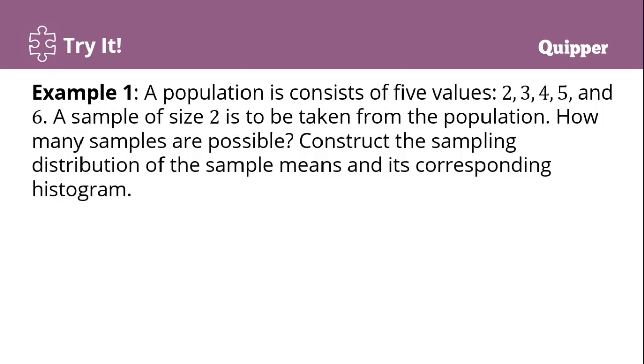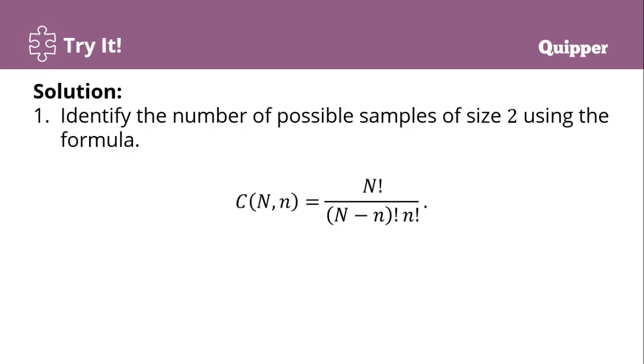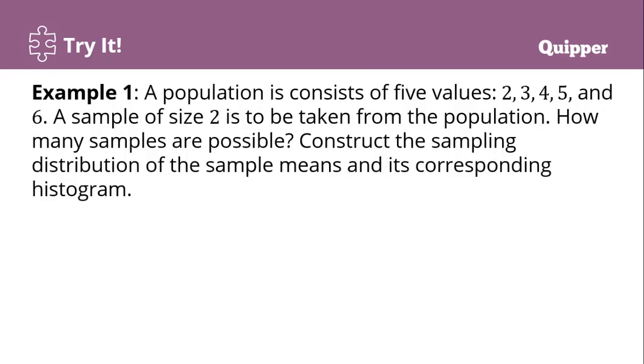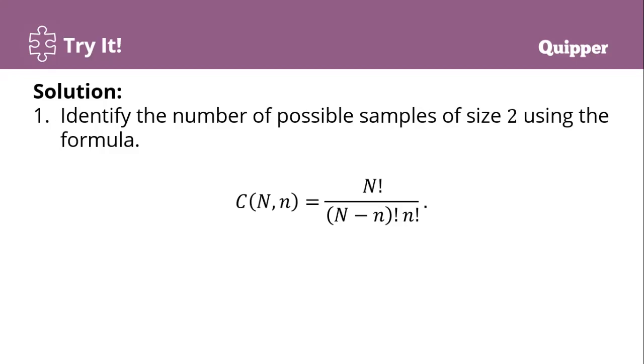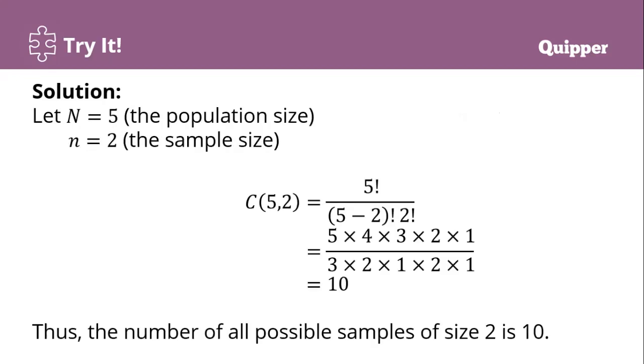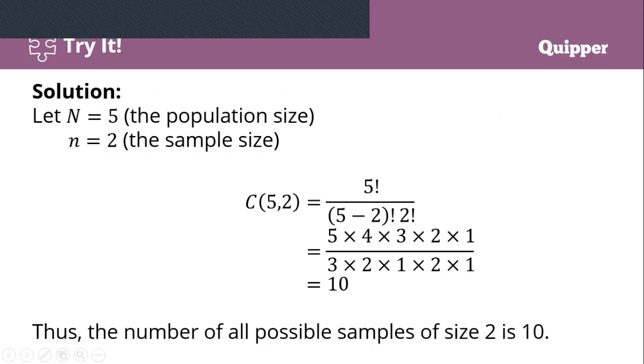Not 6, ha. It only looks like 6 because 6 is one of the given values: 2, 3, 4, 5, 6. So there are 5 values, so the big N is 5. The small n is the sample size of 2. We pair them, two at a time. Out of the 5 values, 2, 3, 4, 5, 6, the sample size is 2. So we substitute: sample size is 2, population size is 5.